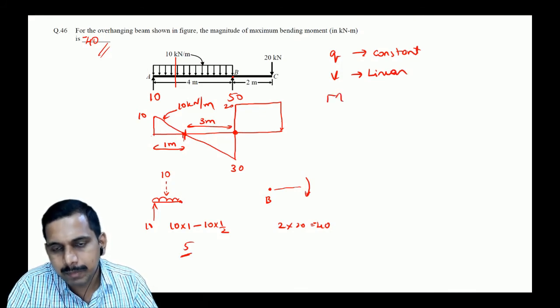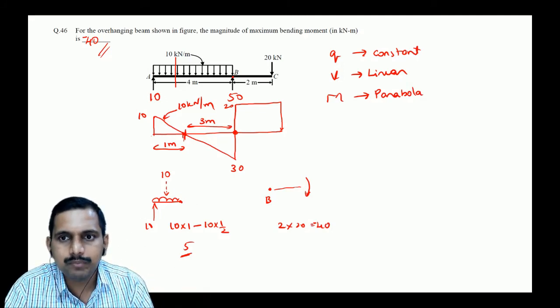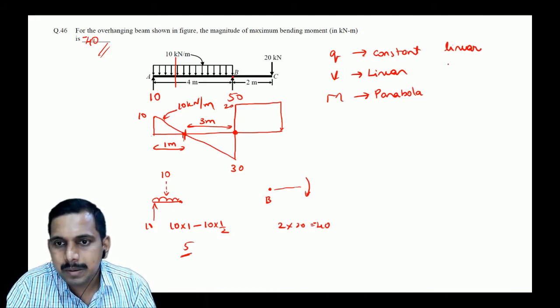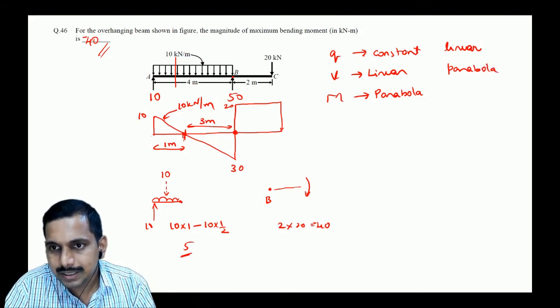and M, the bending moment, is a parabola, one level higher, okay? So if Q is linear, then V is a parabola and M is cubic, okay?